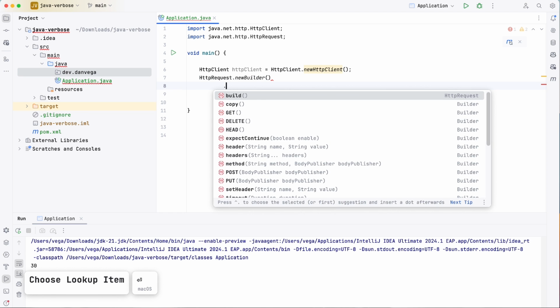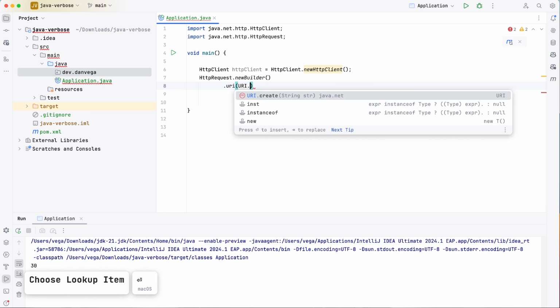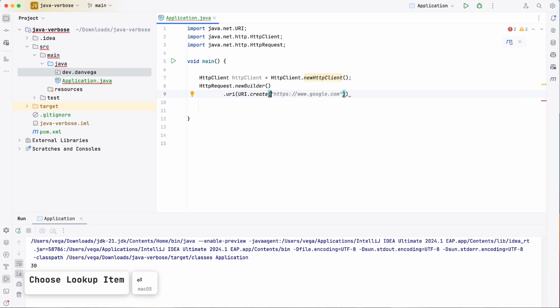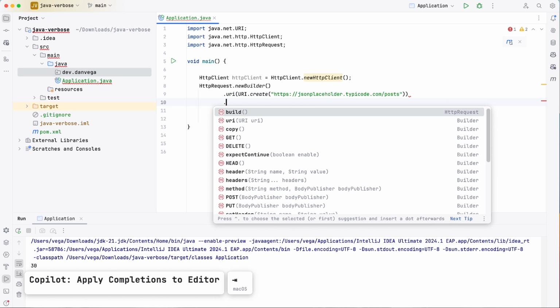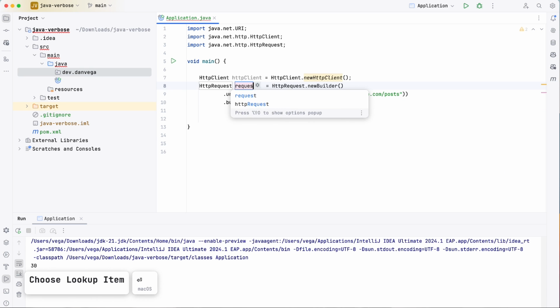And what we're going to set here is a URI. So we're going to say, hey, URI.create, and we need a string here. So I'm going to say HTTPS, and that is JSON placeholder. Yep, that's it. Then I'll just go ahead and build that, and that will return me a request. So I'll say .var to set up a request, and so far so good.